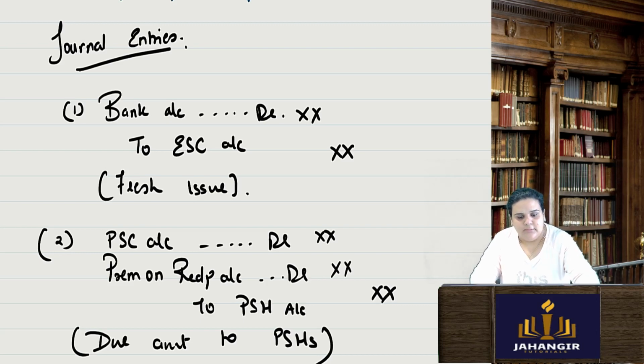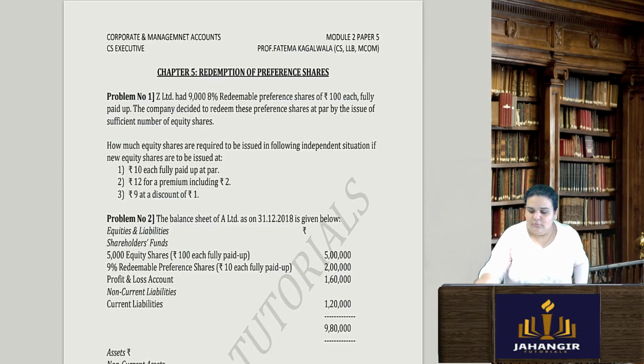Alright, I am starting with the first question. Once we solve the sums, we will get our concepts clear. Question number 1 says Z Limited had 9,000 8% redeemable preference shares. This 8% is the rate of dividend, and this is how preference share capital is written in the balance sheet.